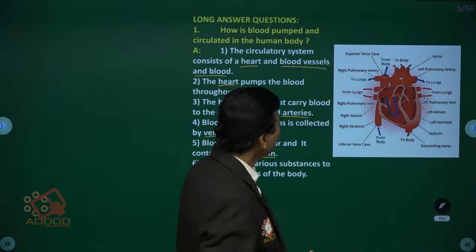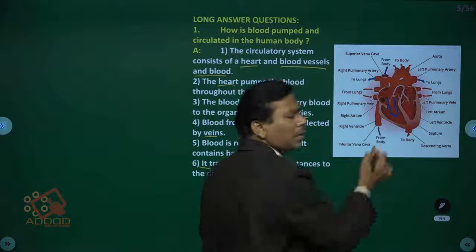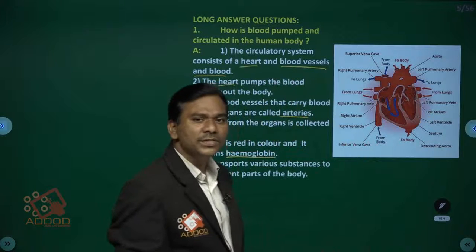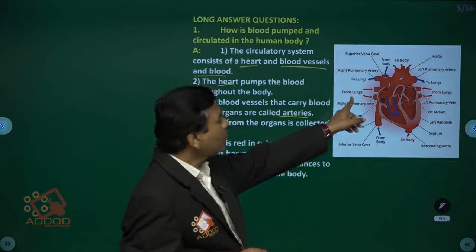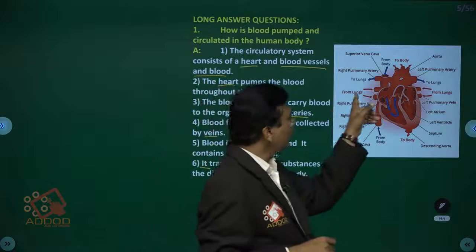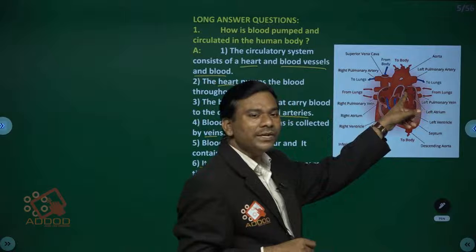Previously discussed already. In this area, these are the veins. These are called pulmonary veins. The pulmonary veins carry the oxygenated blood from the lungs to the heart. That's what they mentioned, from the lungs. The superior vena cavas are opening into the left ventricle.